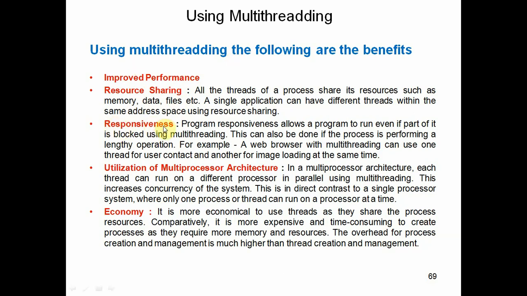Then we get the response fast compared to a non-multi-threaded program. Next one, utilization of multiprocessor architecture. By using multi-threading, we can execute multi-threaded programs on multiprocessor systems efficiently. So that means utilization of multiprocessor architecture. And finally, with multi-threading, we can achieve better economy. So these are the benefits we have using multi-threading.